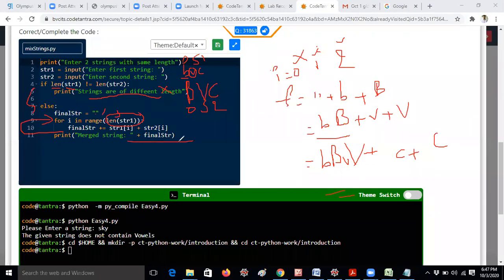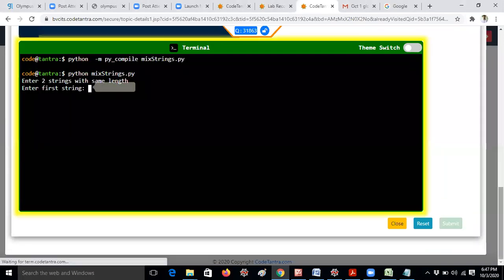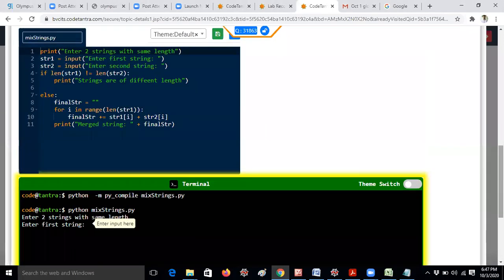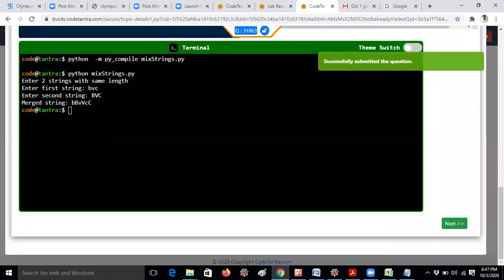If you are giving a comma, that is also fine. If you want to add strings, you can give plus also. That is also one of the things in Python. That's the reason I have given plus here. So here plus is like a concatenation. You can give comma also, that's not an issue at all. And let me run this code. Now I am giving the first input. Both are the same length, capital BVC, small bvc. It is getting like this. I hope you understand, guys.